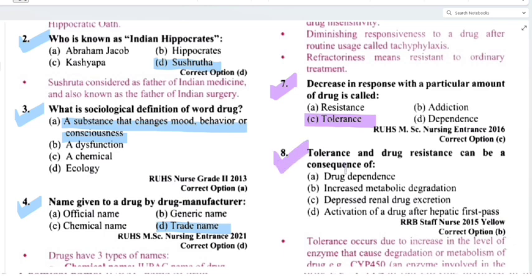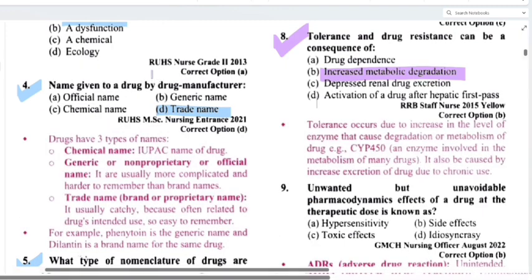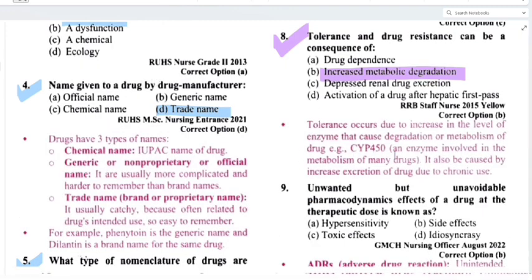Tolerance and drug resistance can be a consequence of drug dependence, increased metabolic degradation. Option C, depressed renal drug excretion. Option D, activation of a drug after hepatic first pass. So what will be the answer? That is increased metabolic degradation. See, tolerance occurs due to an increase in the level of enzymes that cause degradation or metabolism of the drug. For example, CYP450, an enzyme involved in the metabolism of many drugs. It can also be caused by increased excretion of the drug due to chronic use.